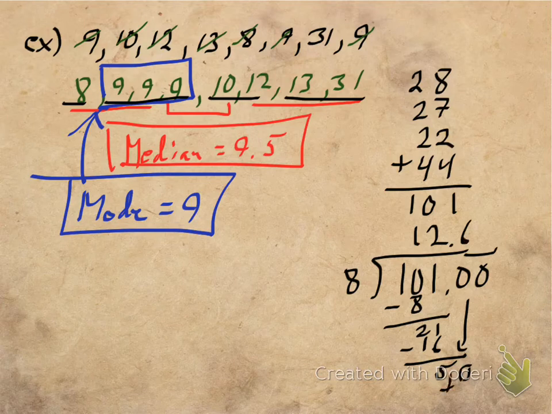Uh-oh, I'm running out of room at the bottom. And it's not going to write for me because it got a little too small. And then the last step would have been, I'm going to bring the 2 up instead of bringing the 0 down. So the last step would have been 8 goes into 20. And it's only going to go in twice. It's not even going to go in 3 times.